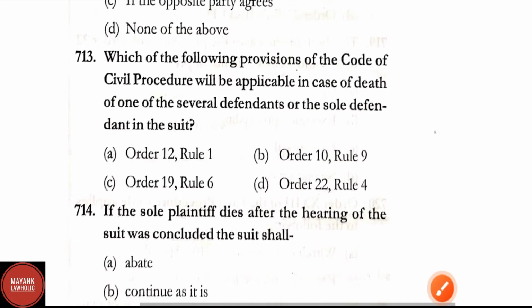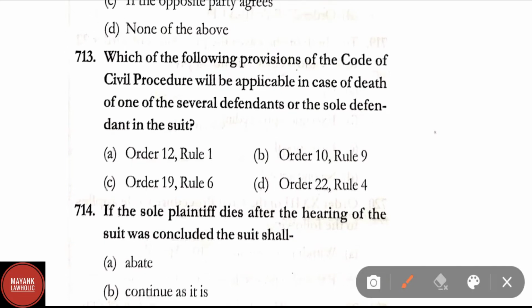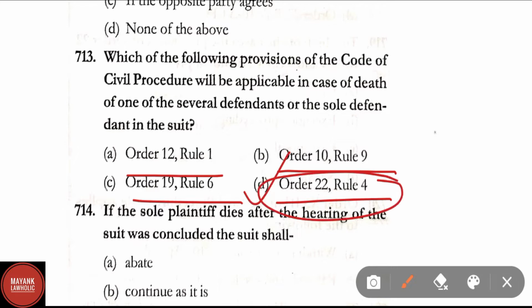Question number 713. Which of the following provisions of the CPC will be applicable in case of death of one of the several defendants or the sole defendant in the suit? Option A, Order 12 Rule 1. Option B, Order 10 Rule 9. Option C, Order 19 Rule 6. Option D, Order 22 Rule 4. Here correct answer is option D, that is Order 22 Rule 4.